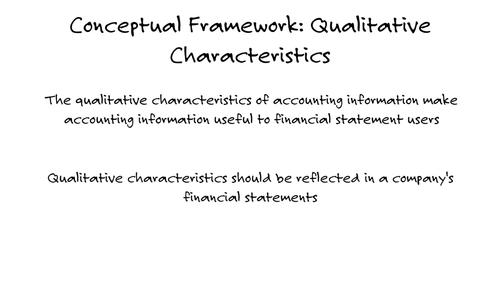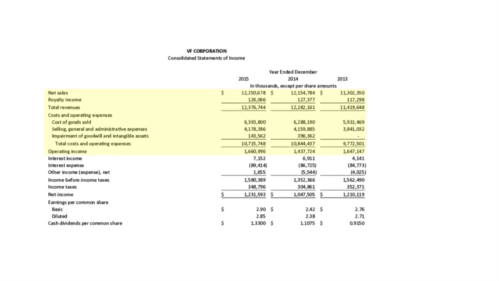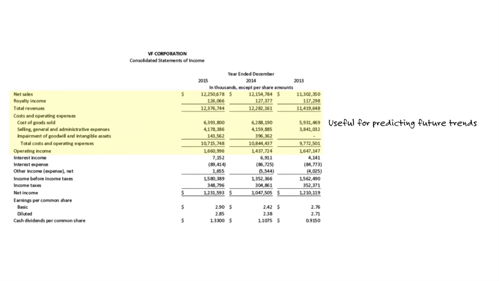So relevance, again, what's relevant to you? We're going to predict and confirm your material value. So information is relevant if it has predictive value. So we want to use the income statement, let's just say. We want to look at the core business. Remember, the income statement is broken into multiple sections. That top third of an income statement, from sales, cost of goods sold, your SG&A, your depreciation, down to your operating income, that's your core business. Very useful for predicting future trends. So that means it has predictive value. We could take today's sales, forecast the future, take today's earnings, forecast the future.